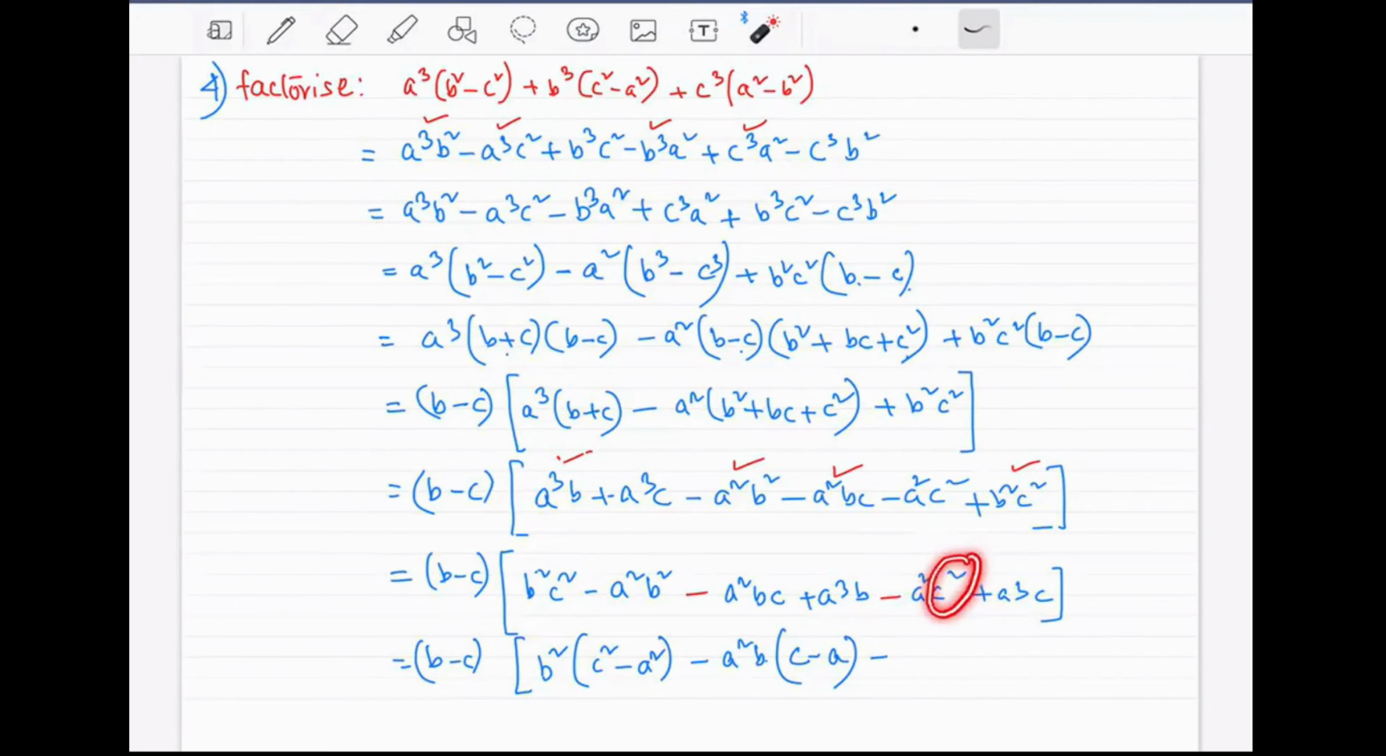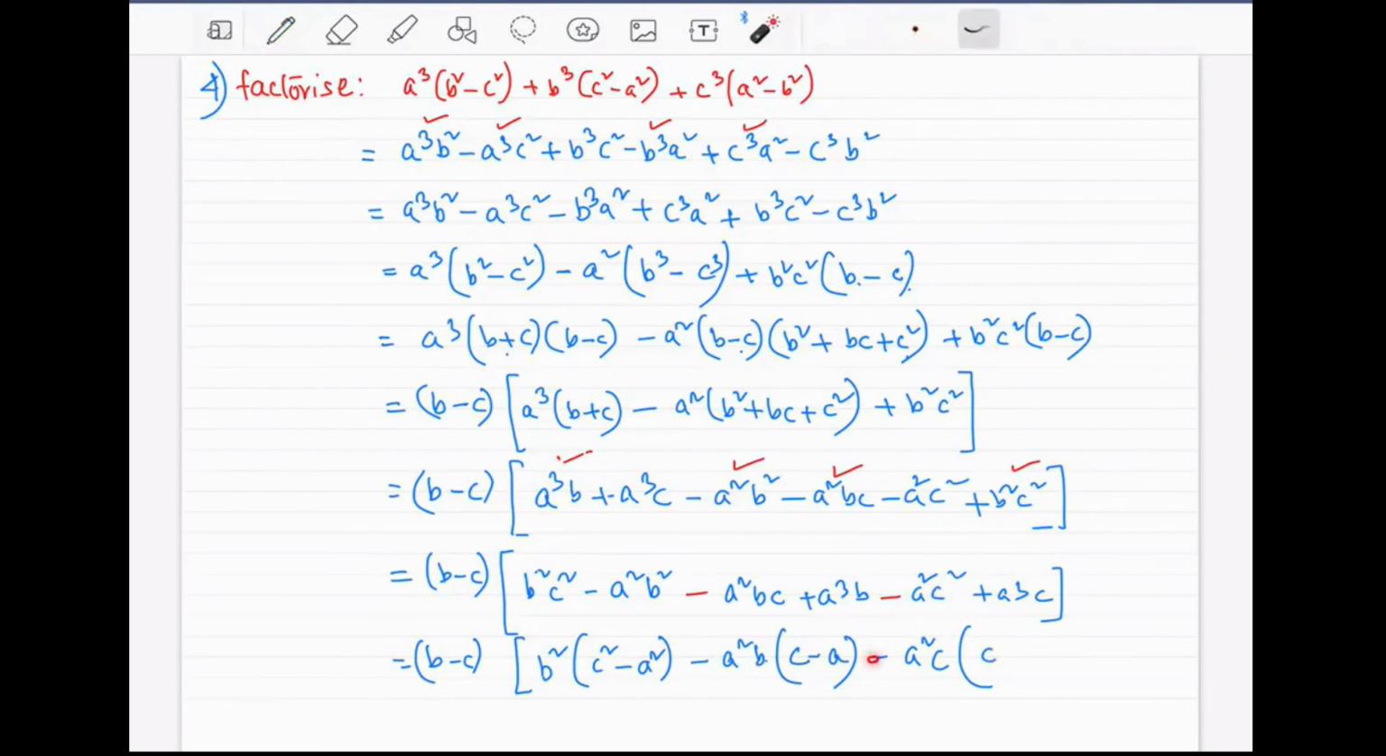And c square and c can be taken out as common factor because c is the smaller term. So I'm taking out a square and c as the common factor. Look, what are the terms that remain? A square c square looks like this. A square into c. We have taken out a square and c. That means c must be remaining. So I can put c here.